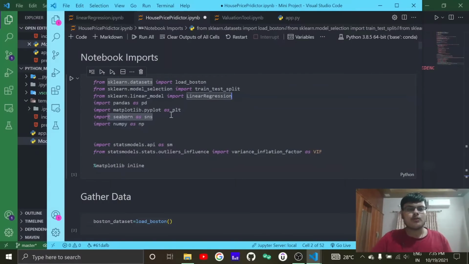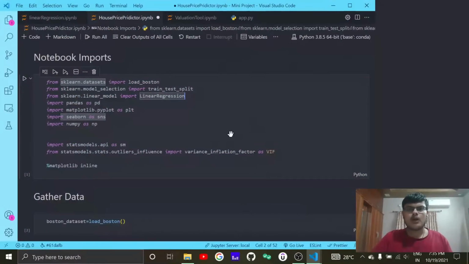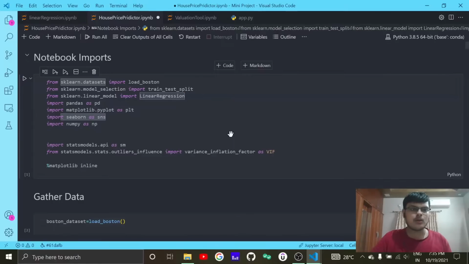So this is the Jupyter notebook using which I have gathered the data, I have cleaned the data, understood the parameters of the data, and then I have trained the model using that data. So we are using the Boston dataset from the scikit-learn package. So it is sklearn.datasets import load_boston. Then we are using scikit-learn's model selection train_test_split method. It will be useful in knowing beforehand what is the train data and what is the test data, so we can split the data into training and test data sets.